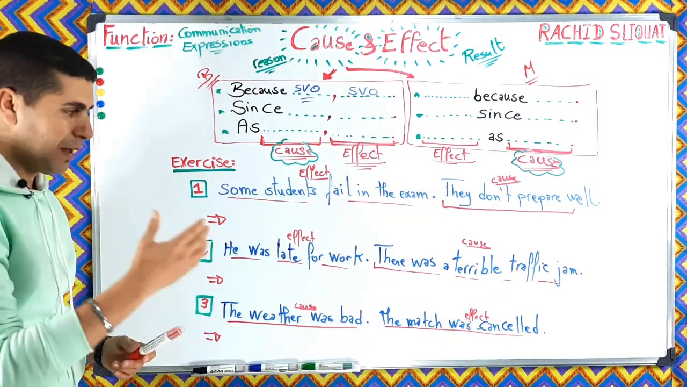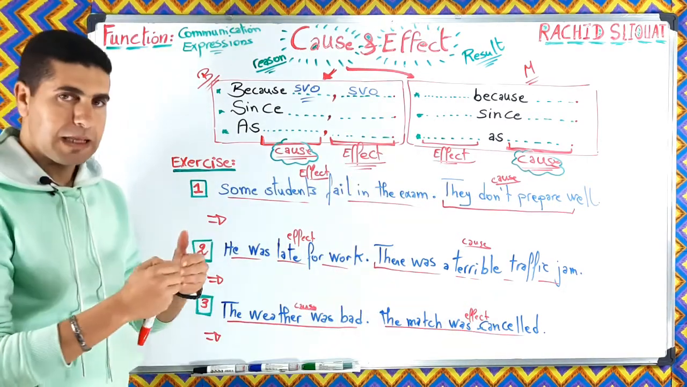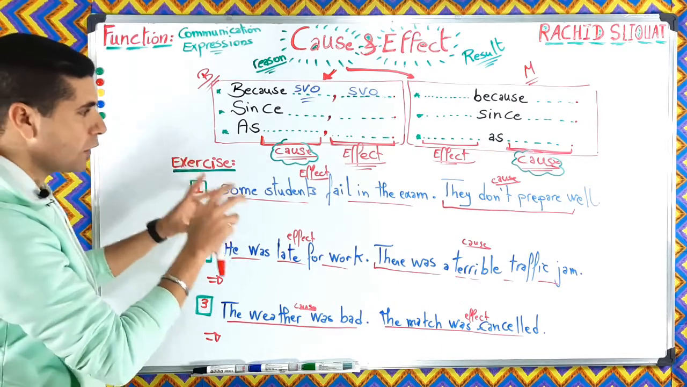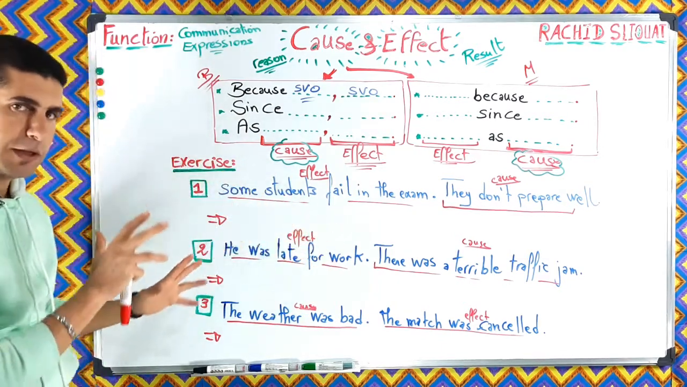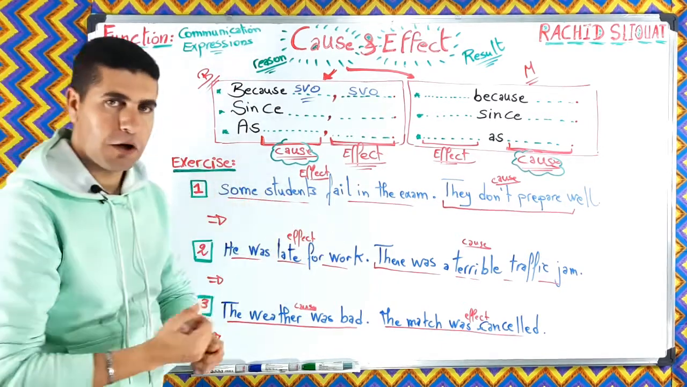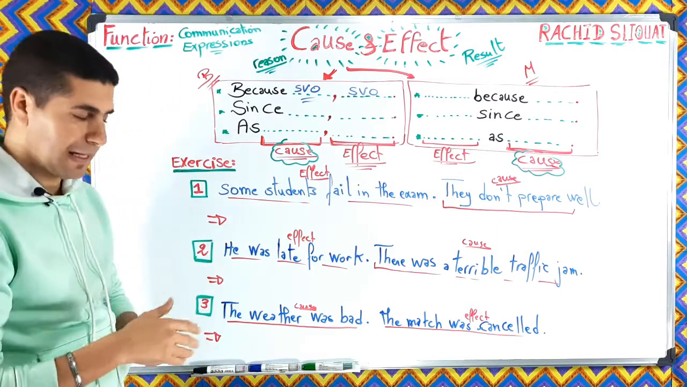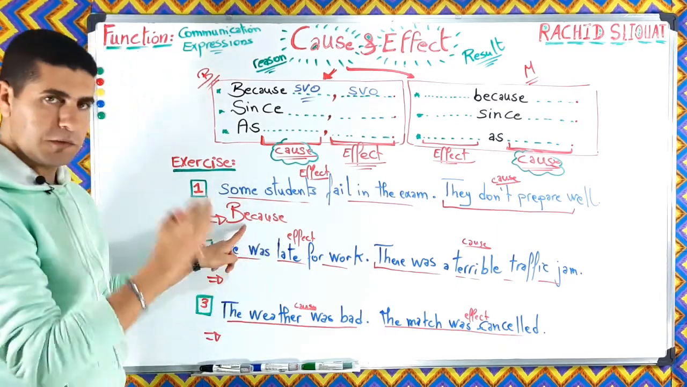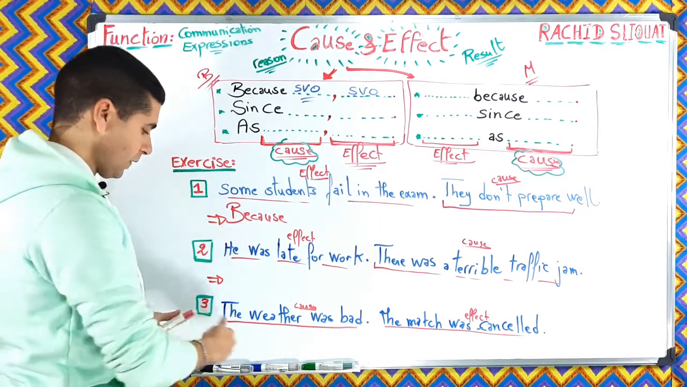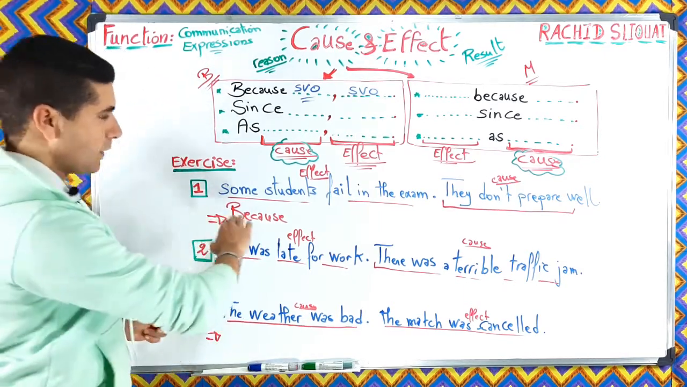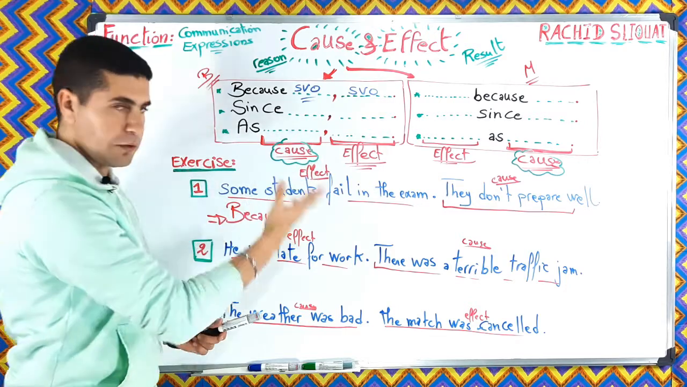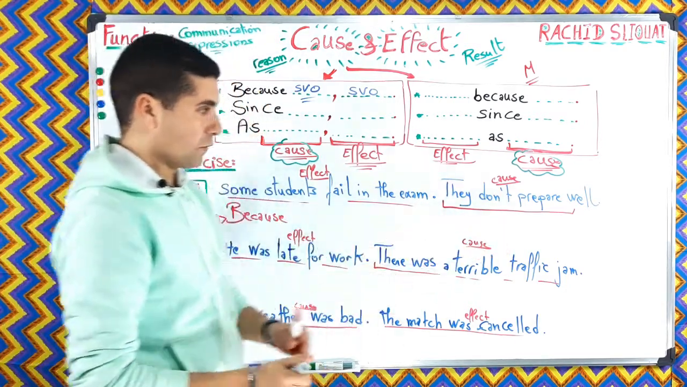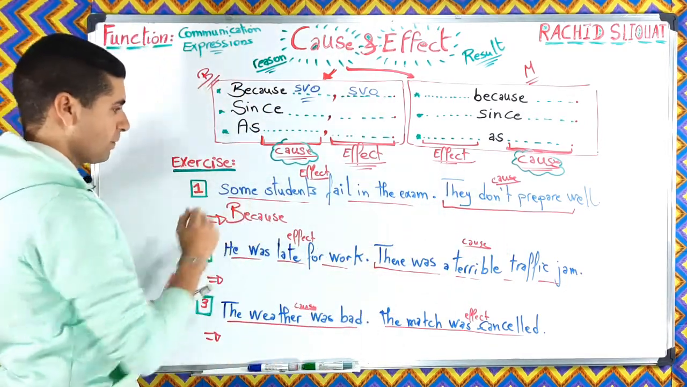Now it becomes easier for us to link them. When you identify where the cause is and where the effect is, it becomes easier for you to link them. For example, we can start with because. As you can see, because is at the beginning of the sentence, okay? Because, as I said, is followed by the cause. So what is the cause? The cause is they don't prepare well, and here we have some students.